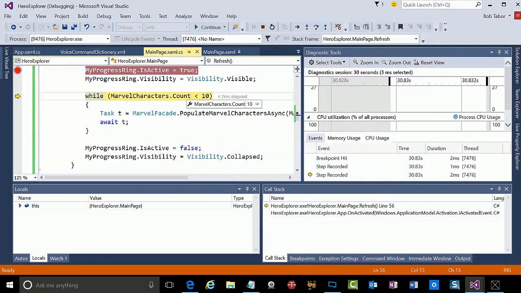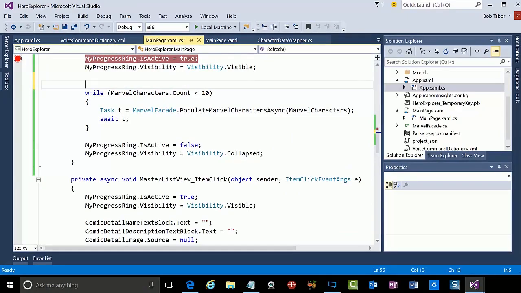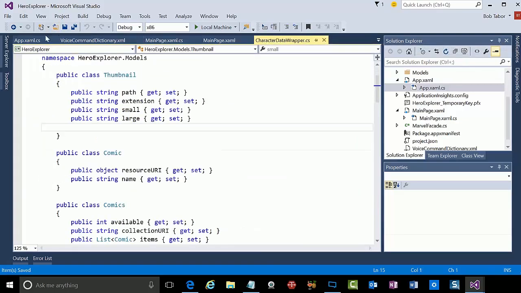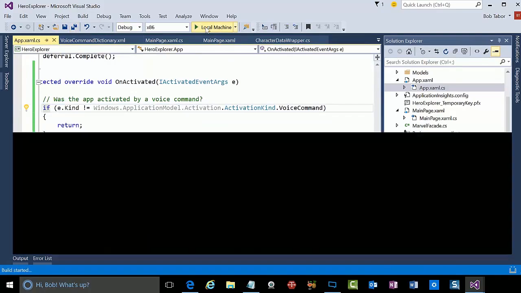Oh, I see what the problem is. We were already at 10 characters. All right, so a little bug in the logic. That's not a problem. So let's go MarvelCharacters.Clear. And that should fix the problem. Now let's go ahead and get rid of that. And we'll go ahead and get rid of that. And it should work this time.